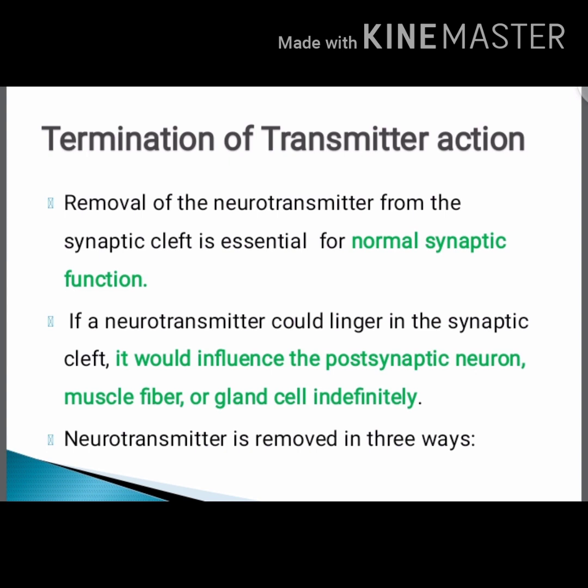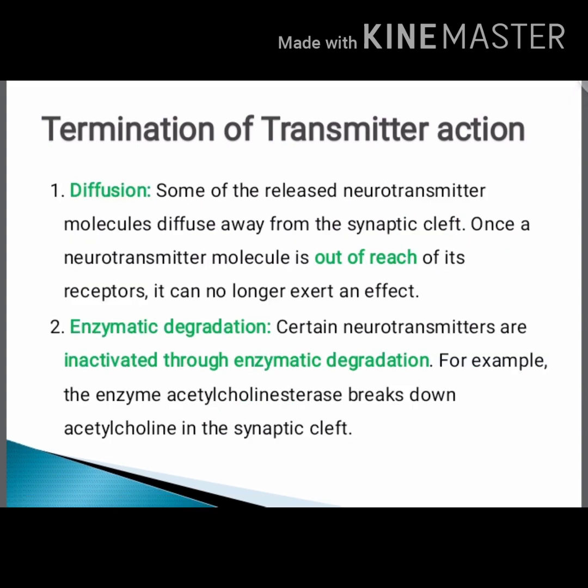Now we all understand termination is a must, but we don't know how it happens. For that, we have three methods. One is diffusion. Some of the released neurotransmitter molecules diffuse away from the synaptic cleft. Once the neurotransmitter molecules are out of reach of their receptor, they can no longer exert an effect.